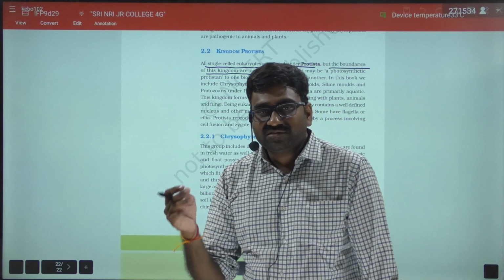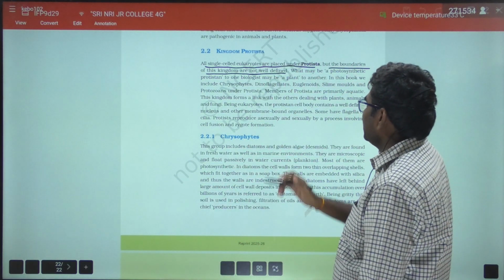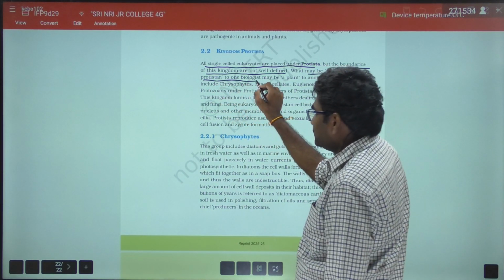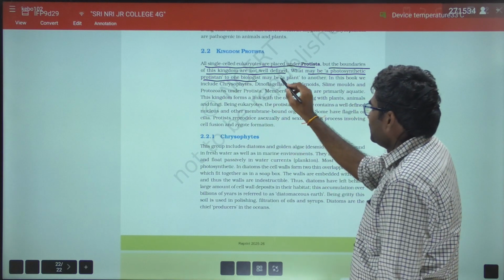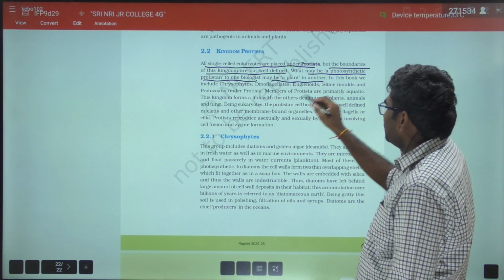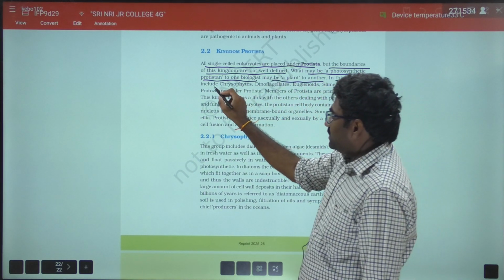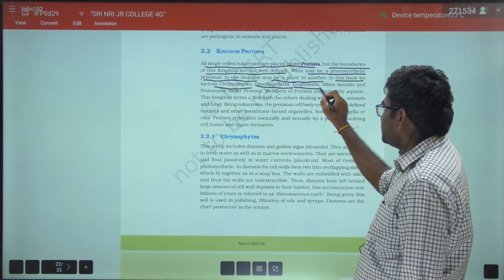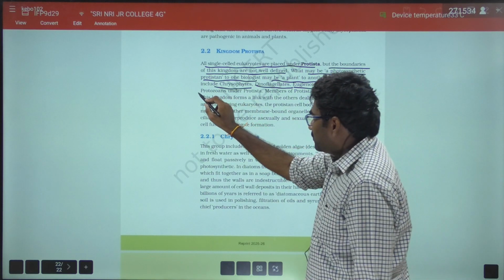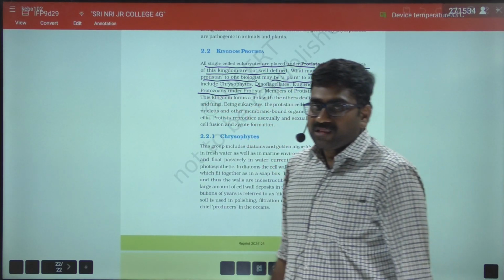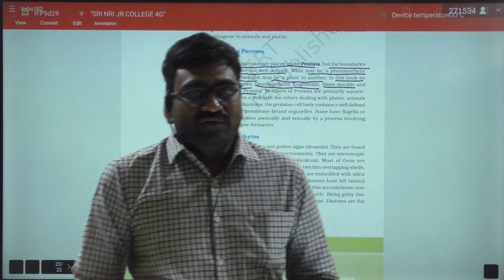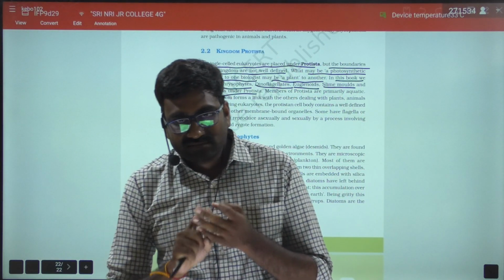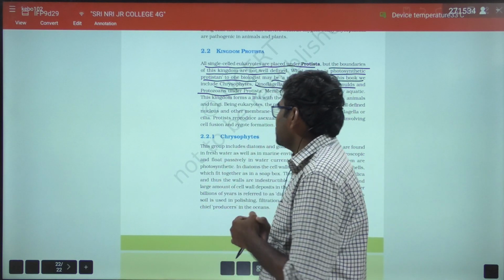What may be a photosynthetic protist to one biologist may be a plant to another. In this book, we include chrysophytes, dinoflagellates, euglenoids, slime molds, and protozoans under Protista.